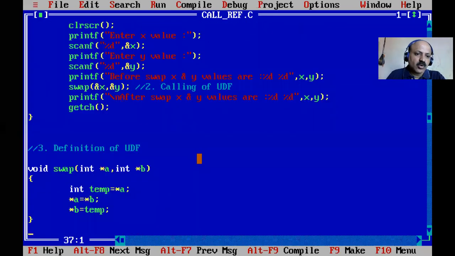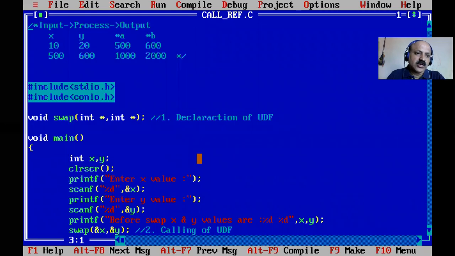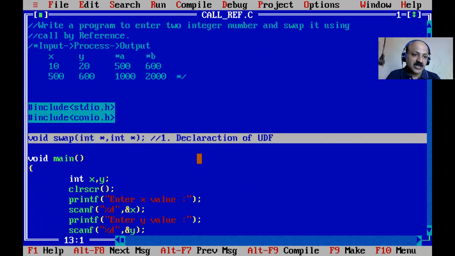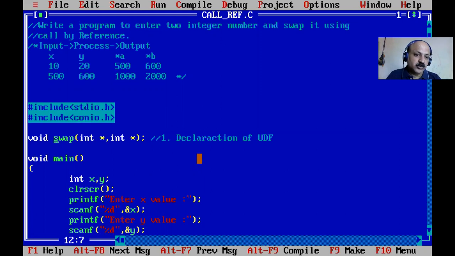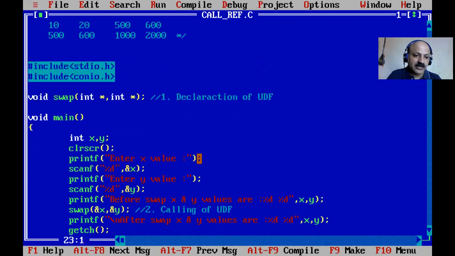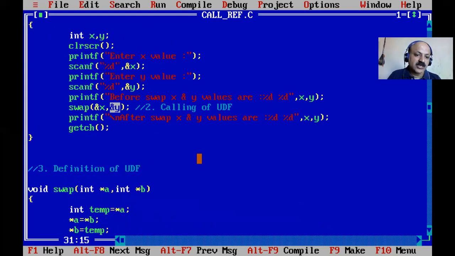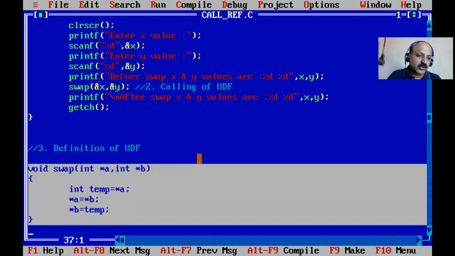Here I took the call by reference technique. For the UDF and pointer, at declaration time the variable name is optional. So here only the data type and two asterisks, because pointer variables are there. In the call, X and Y are the actual arguments. Here A and B are pointers, and these are the formal arguments, in the UDF concept. And that is the definition of the function.